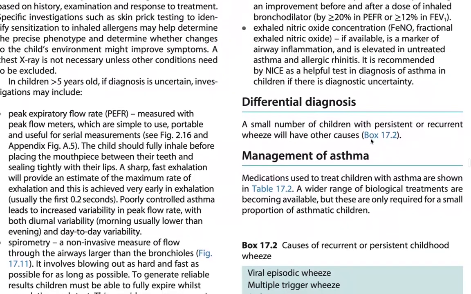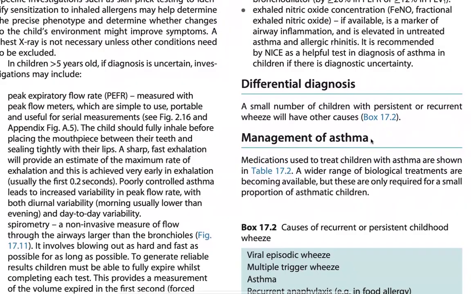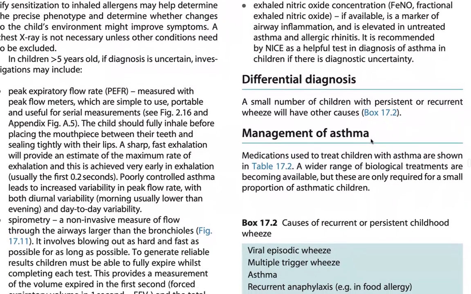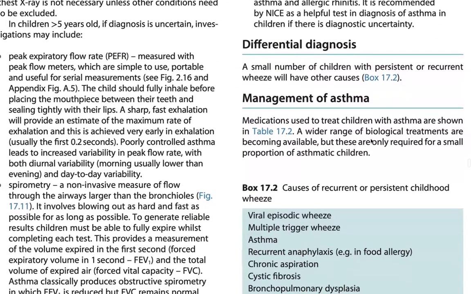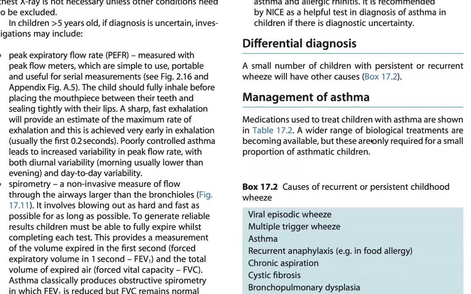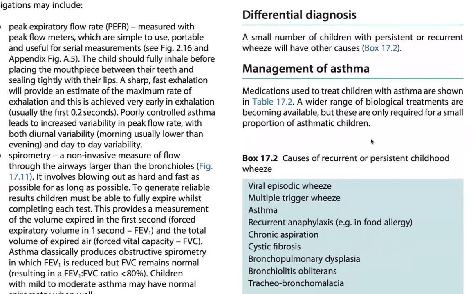Spirometry is a non-invasive measure of flow through the airways larger than the bronchioles. It involves blowing out as hard and fast as possible for as long as possible to generate reliable results. Children must be able to fully expire while completing each test. This measures the volume expired in the first second, FEV1, and the total volume of expired air, FVC.